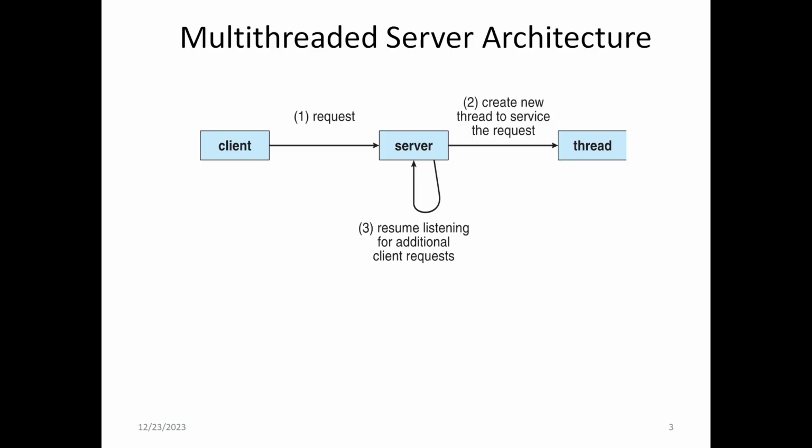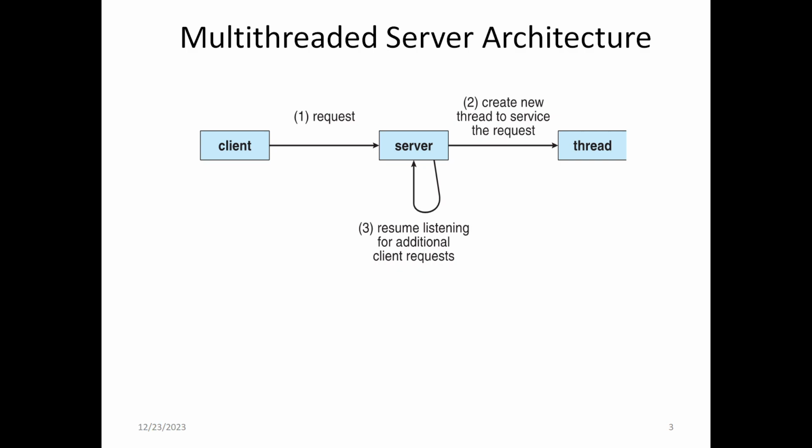Now we will see an architecture for multi-threading. This is a multi-threaded server architecture. Whenever the client makes a request to the server, the server will in turn create a new thread to service the request. Here the server won't process the request itself.